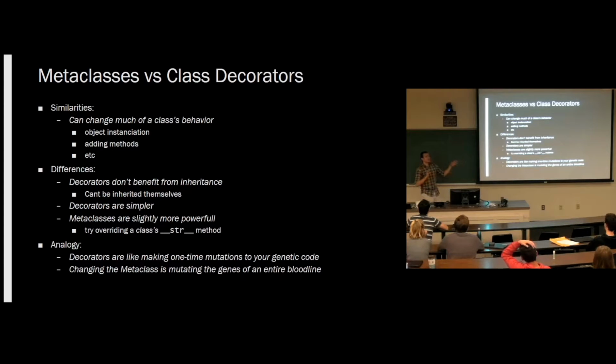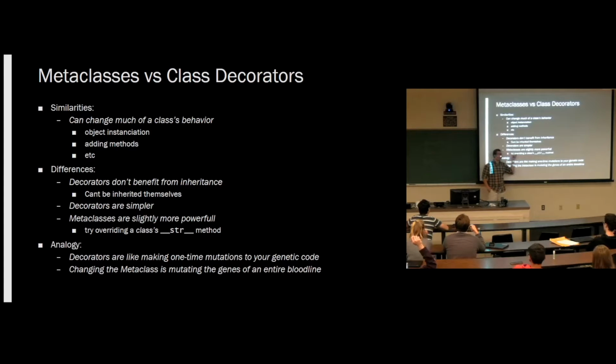What's the difference between metaclasses and class decorators? They're surprisingly similar, because a class decorator can basically change any aspect of a class. You'll remember the class decorator I showed last class was the debug class decorator, which took every method in the class and changed it to the debug equivalent. But we could have completely changed that. A class decorator could completely warp that class and change its new, change its init. But metaclasses are more powerful because they can change what it means to be a class.